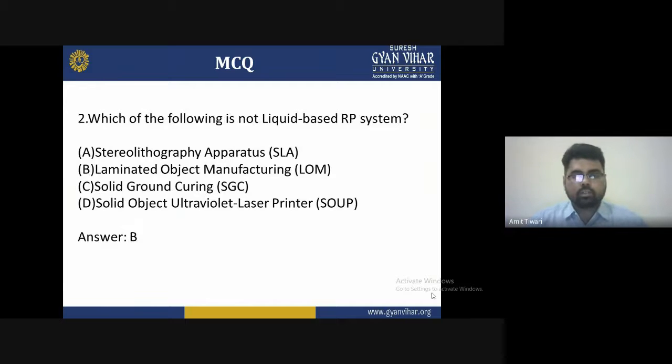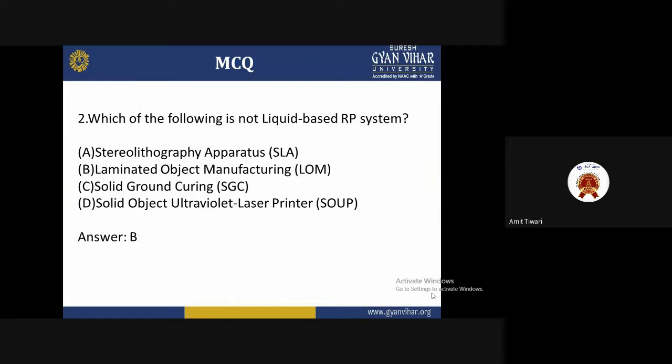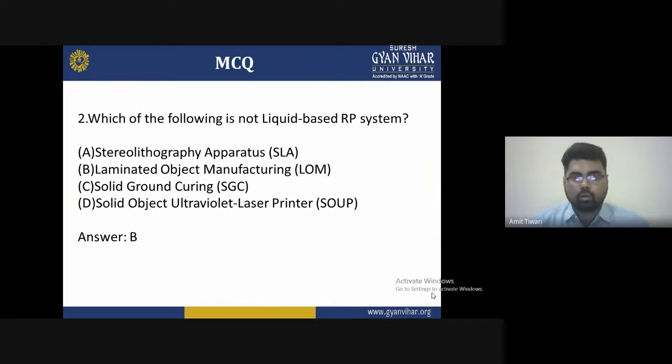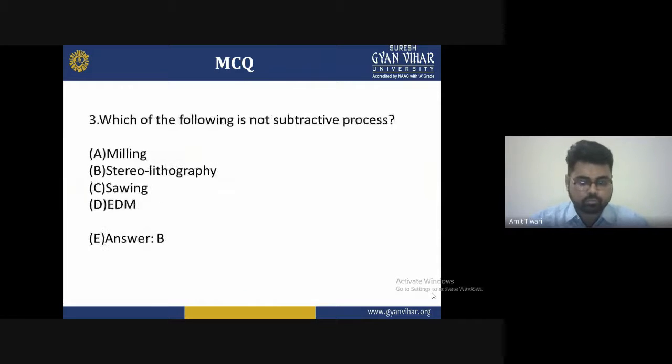The options are stereolithography apparatus SLA, laminated object manufacturing LOM, solid ground curing SGC, and solid object ultraviolet laser printer, that is SOUP. So what is the correct answer? B is the correct answer for us. Laminated object manufacturing is not a liquid-based prototyping system.